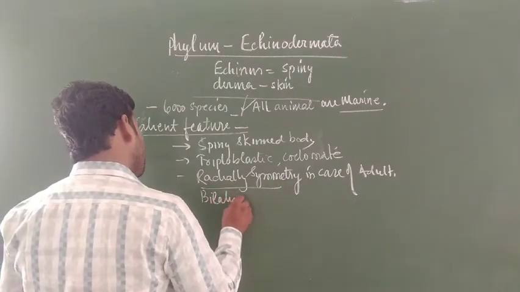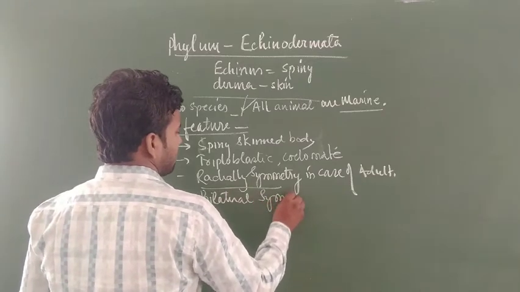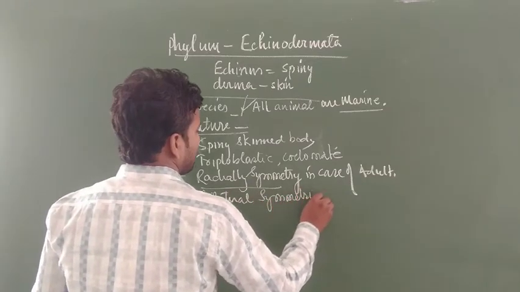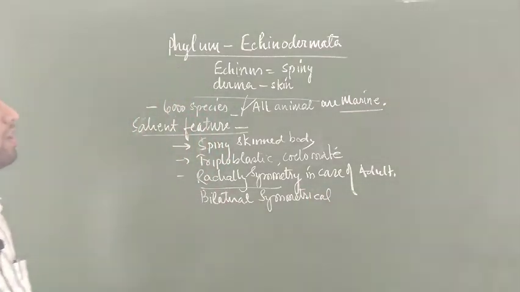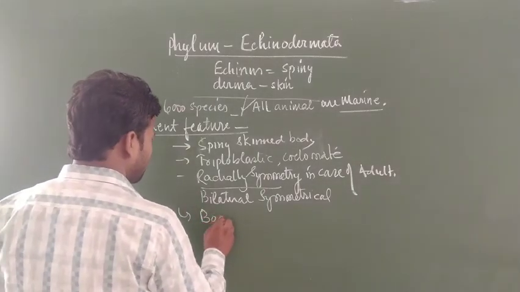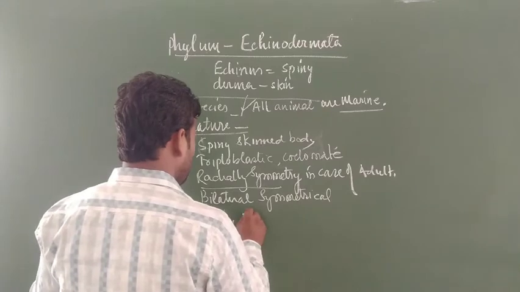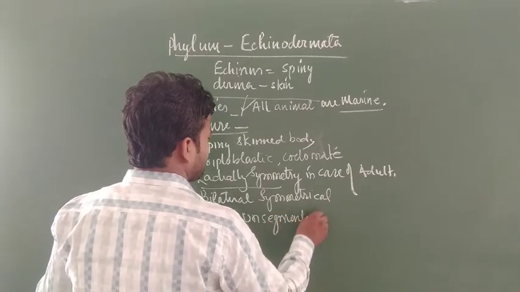This bilateral symmetry is present in the juvenile or larval phase of echinoderms. The body is also unsegmented, but in some cases the body forms star-shaped structures.